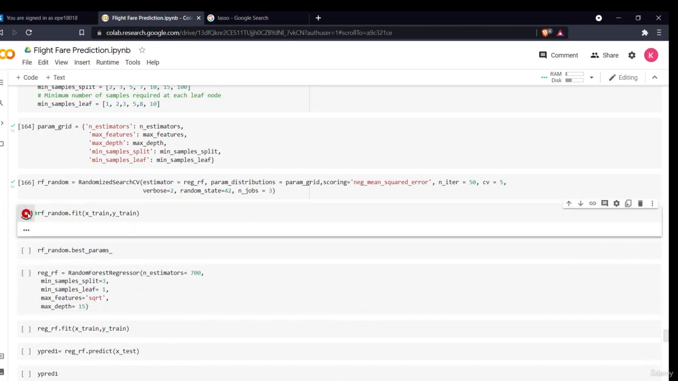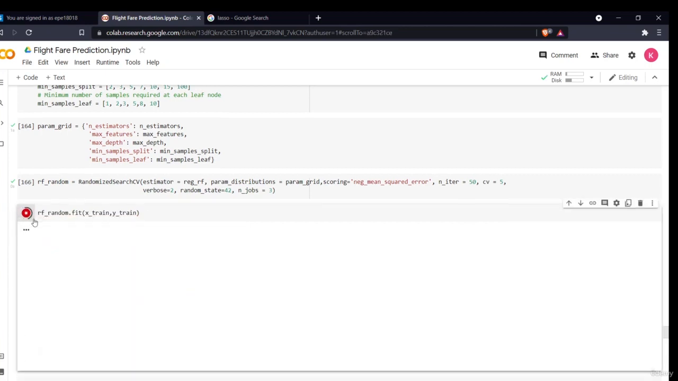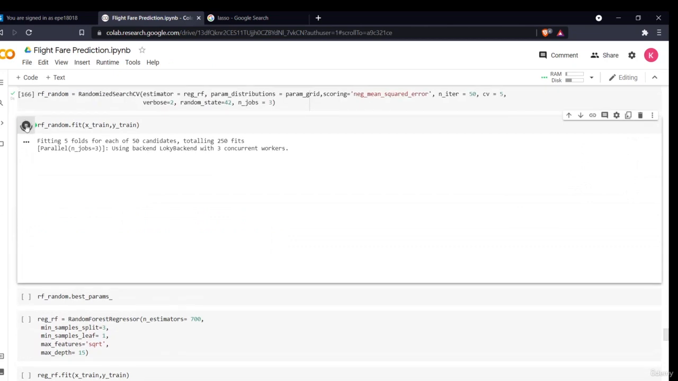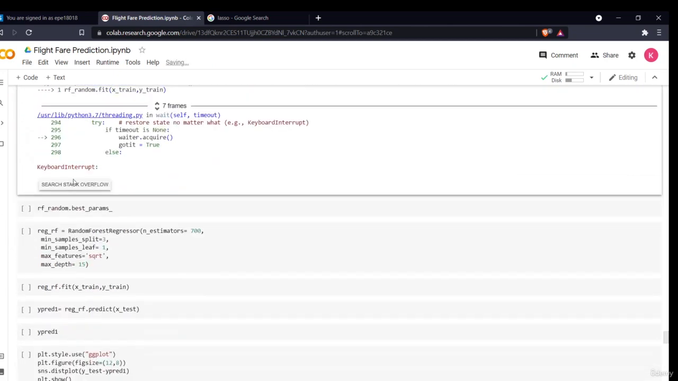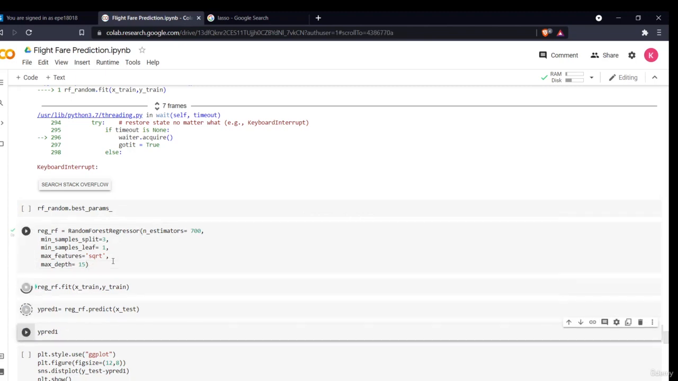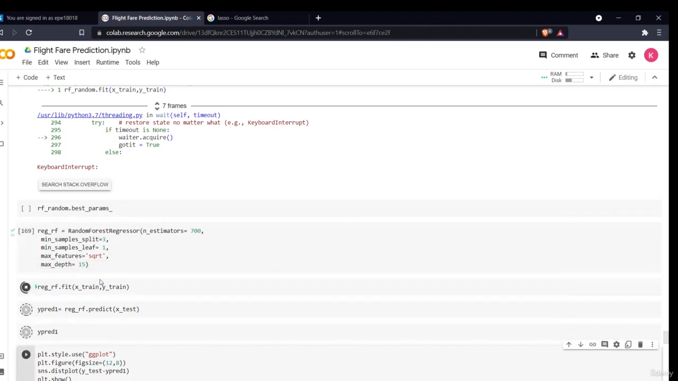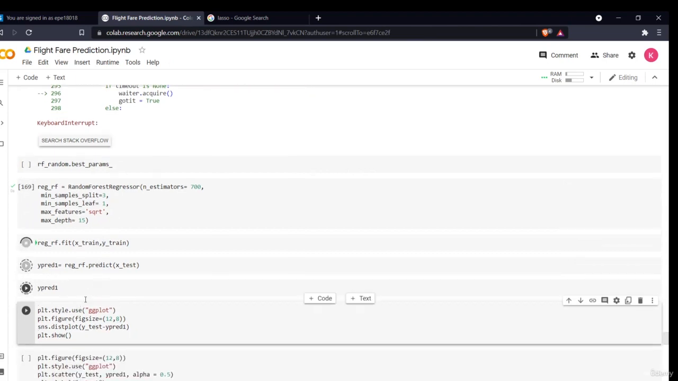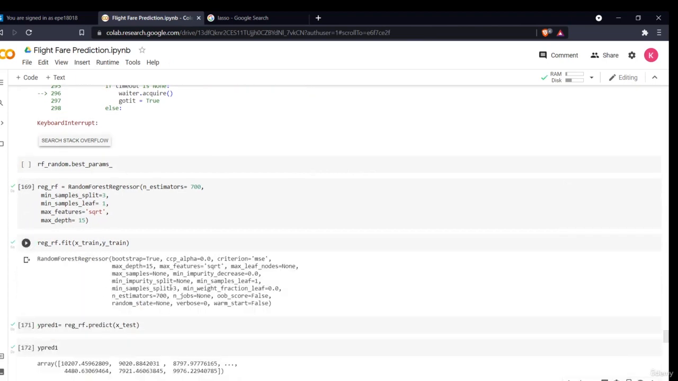I'll just stop it. It will take around 10 to 12 minutes to give you the best parameters. You can use the command rf_random.best_params_ to see what the best parameters were, and you can simply fit your model with this. Now I'll fit this model and predict it. See, this got fitted with the same parameters which I have given.